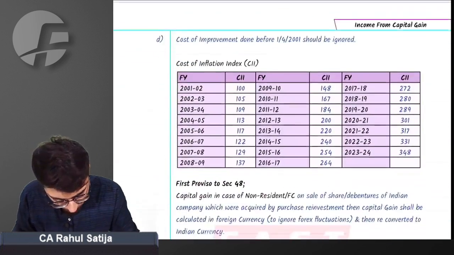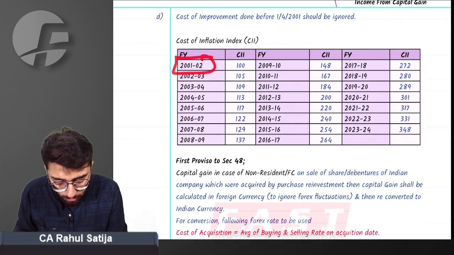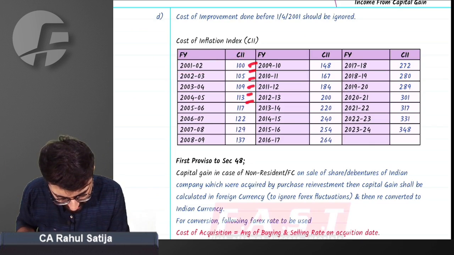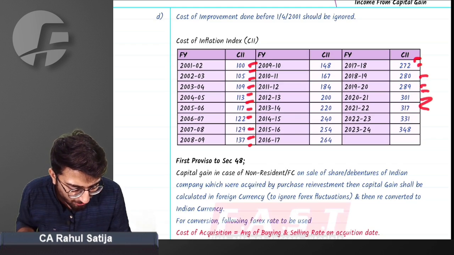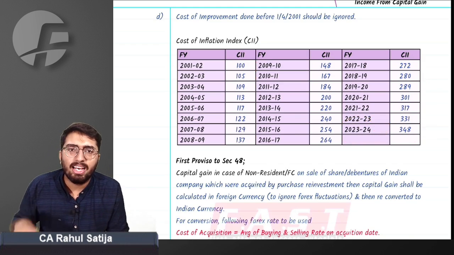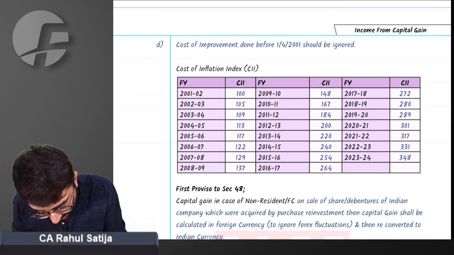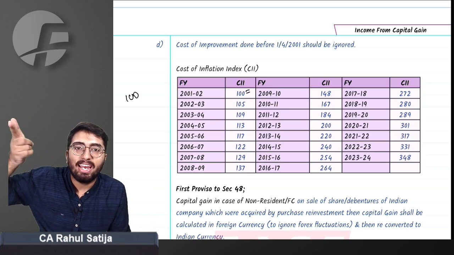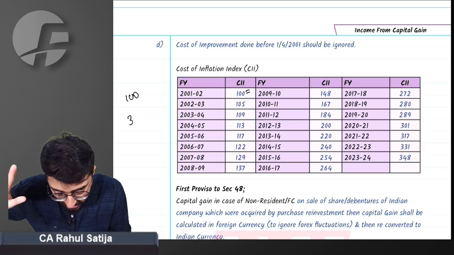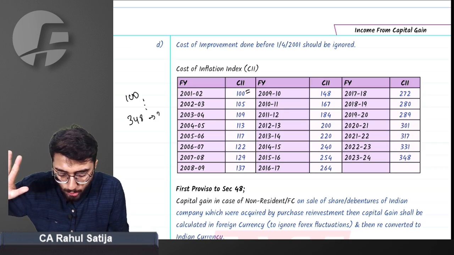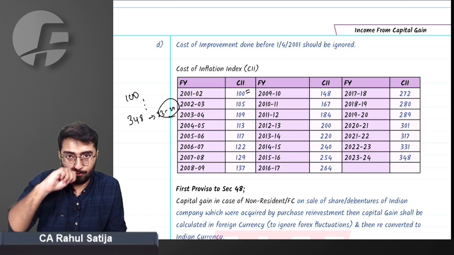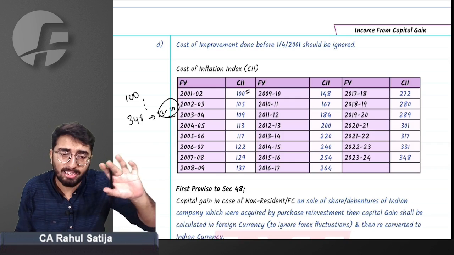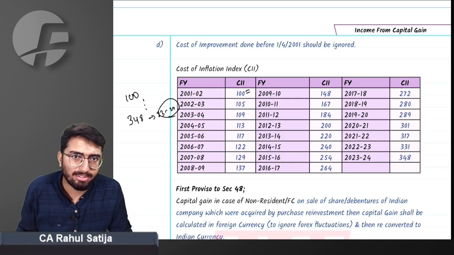Let us see how index numbers flow. For financial year 2001-02 we have 100. Every year this inflation index was increased, and for financial year 23-24 it is 348. This simply implies if an asset was purchased for 100 rupees in financial year 2001-02, its acquisition cost will be 348, adjusting for inflation, in financial year 23-24. This is the impact of inflation. We are giving it to cost of acquisition so that our capital gain is minimum. Did you understand this point or not?